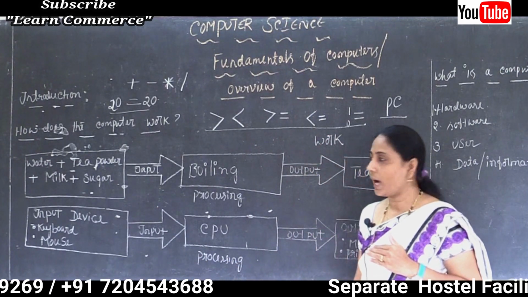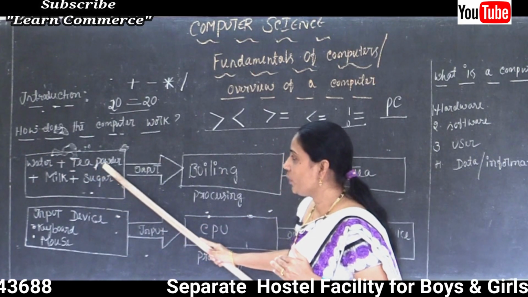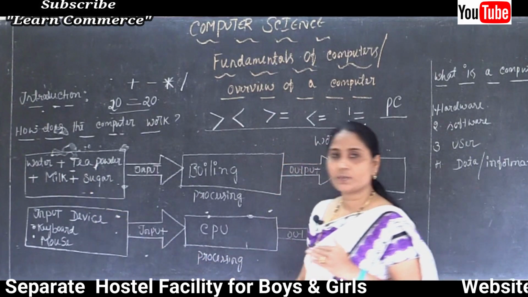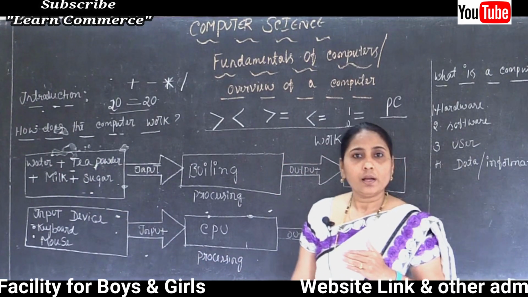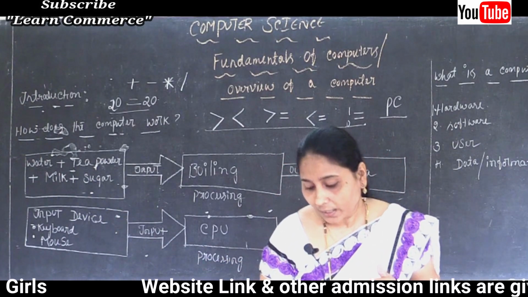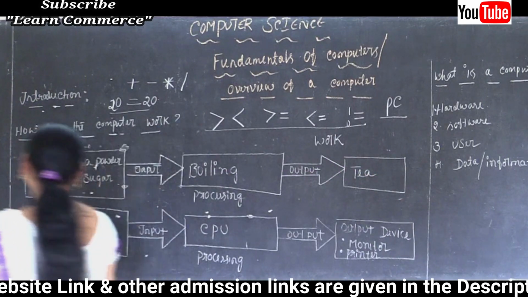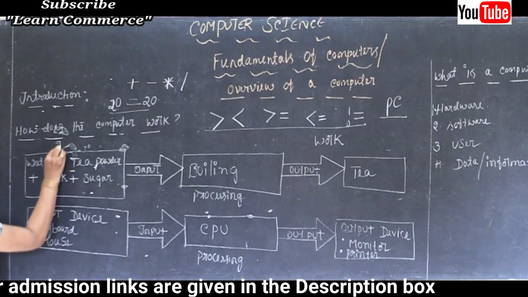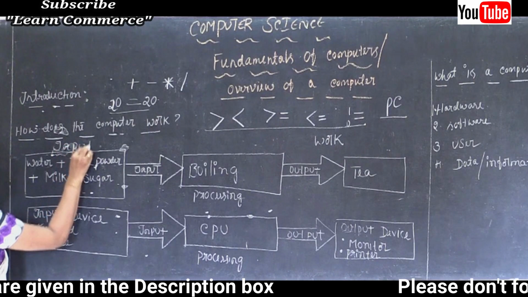The elements are water, tea powder, milk as well as the sugar. So these are all considered as the input. Clear this point? So all are considered as the input.